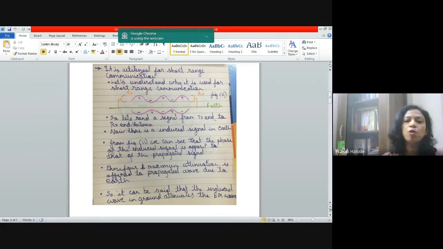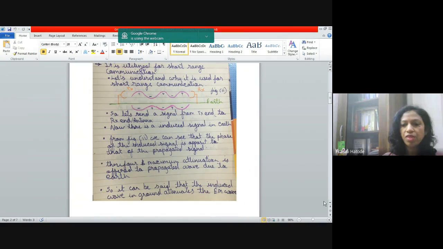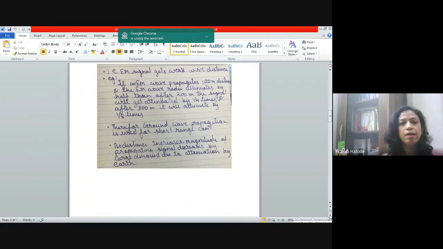Longer the distance, there will be more wave numbers, more induced signal into the earth, and more opposite phase induced signal will cause more attenuation in the propagating wave. So the signal weakens as the distance increases. Therefore, ground wave propagation is good for short distance or short range communication.